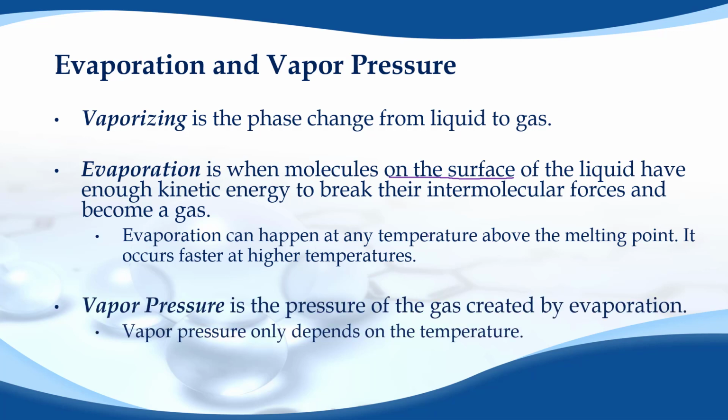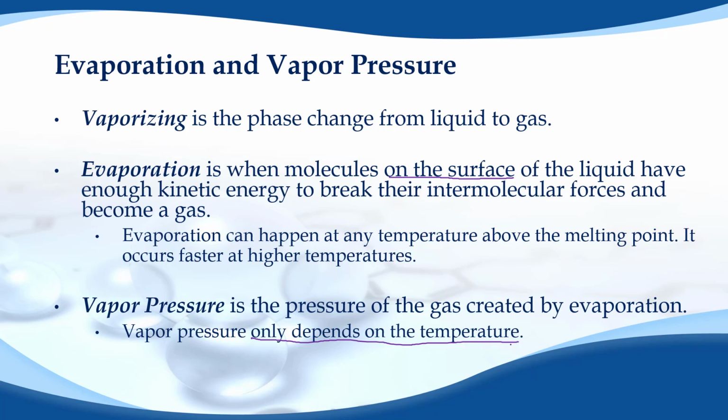Vapor pressure is the pressure of the gas you form from that evaporative process. The interesting thing about vapor pressure is that the only thing it depends on is the temperature of the sample. It doesn't matter how much of it you have. The temperature will tell you how much of it can turn into a gas, how much can vaporize.